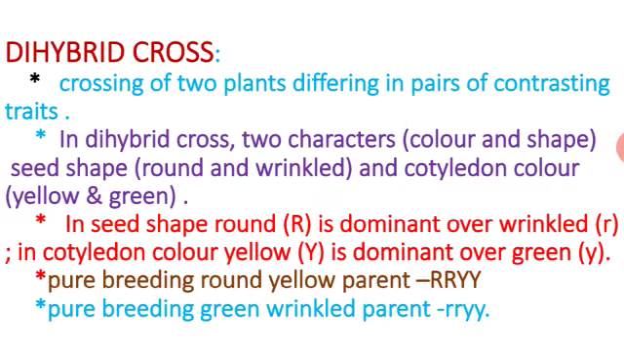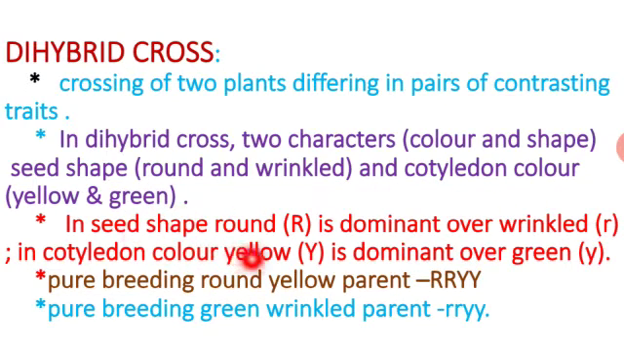Next, the dihybrid cross: crossing of two different plants having contrasting characters. Here two characters were chosen by Mendel, the color and the shape of the seed. For seed shape, the dominant is round and the other is wrinkled; for seed color, it is yellow and green. Seed shape is represented by R, and the wrinkled character is represented by small r.